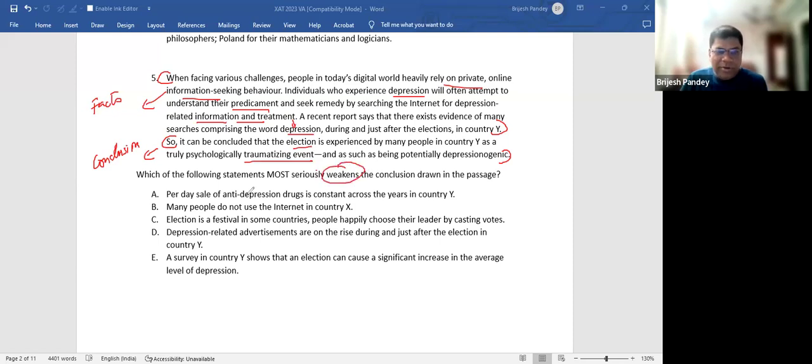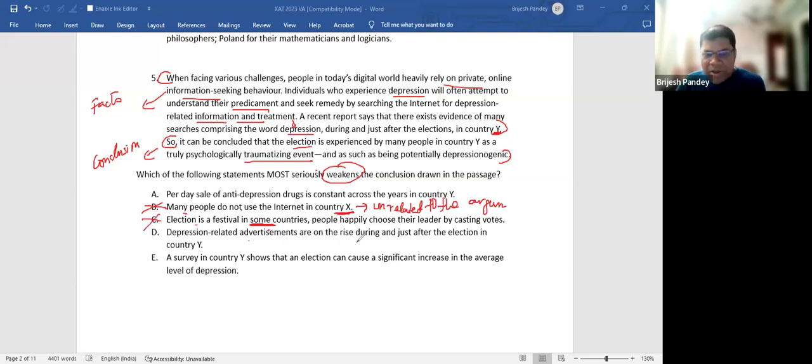So, many people do not use the internet in country X. Can I say this is unrelated to the argument? Yes or no? And therefore, it goes out, neither right nor wrong. Election is a festival in some country. It might be in some countries because they don't have a democratic form of government. But I'm concerned with country Y and not with other countries. So this also goes out.